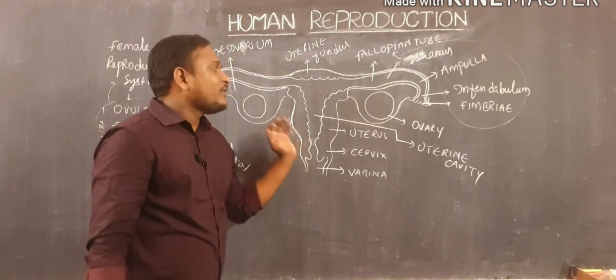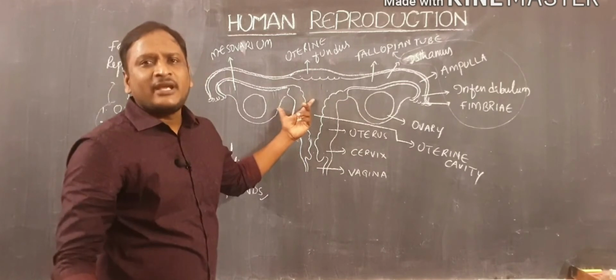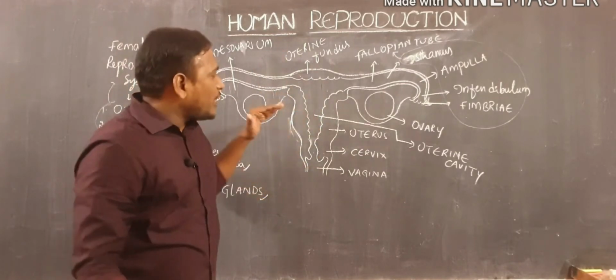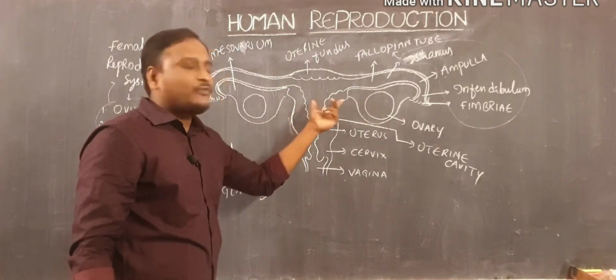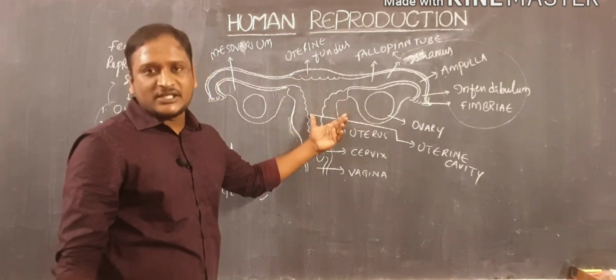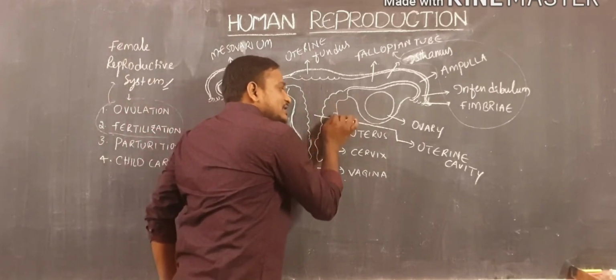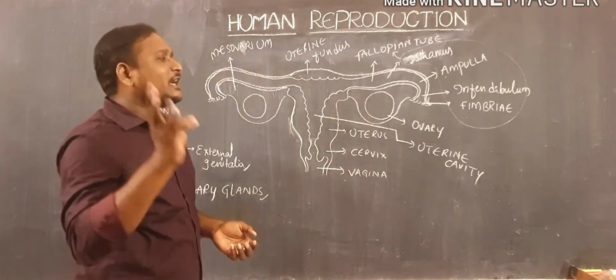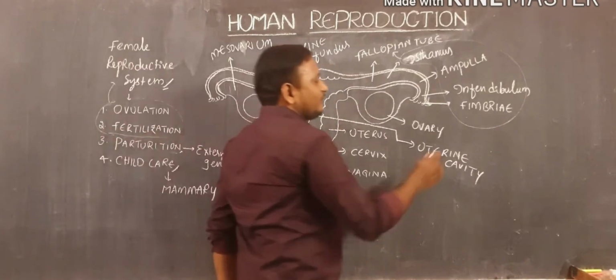Under normal condition, the uterus exhibits 8 centimeters length and 5 centimeters width. And when you observe this, the uterus is made of 3 types of layers.